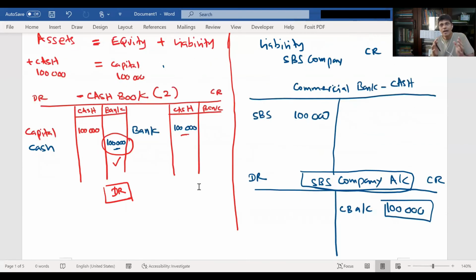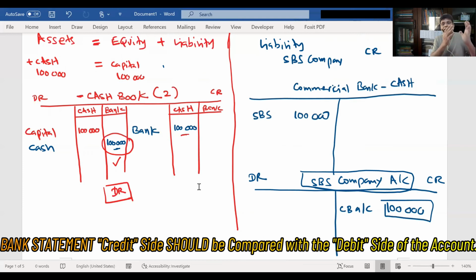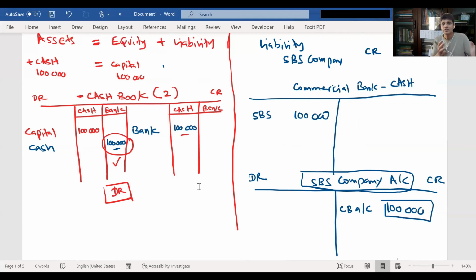When you receive the bank statement, the credit side should be compared with the cash book debit side. Why? Because from the point of view of SBS company, the cash deposited is an asset to them. That's why it's on the debit side. We debited the bank account and we credited the capital account. That is a separate set of books in the company.